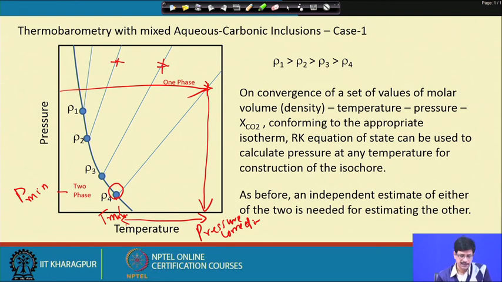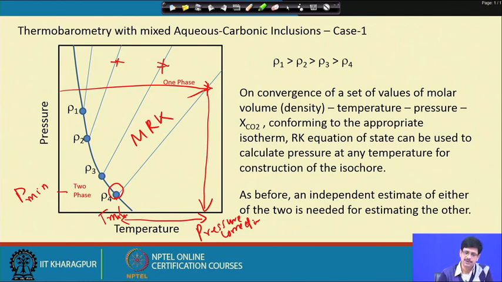In a similar case, once this particular isochore for the mixed aqueous carbonic inclusion is calculated on the basis of the same MRK equation, because the same values of A and B parameters can be used for the temperature of homogenization and the molar volume, we can calculate the pressure at any other temperature, because we know that on this isochore the molar volume remains constant.